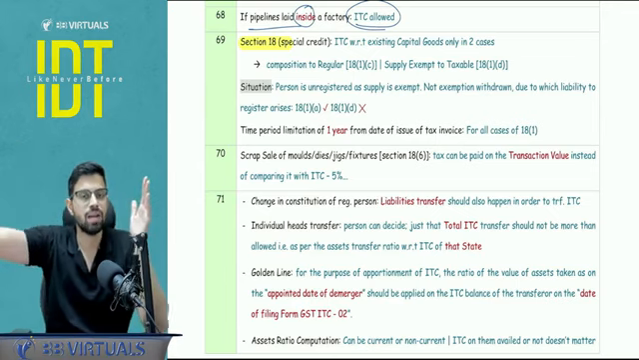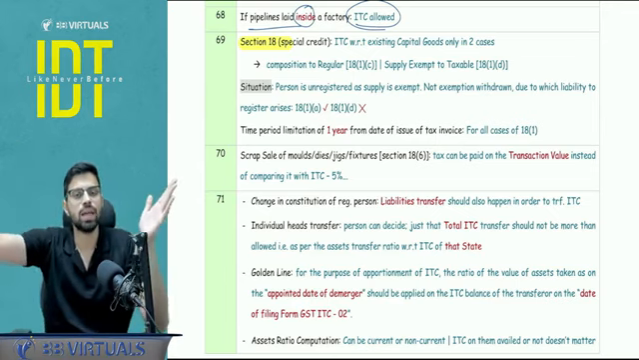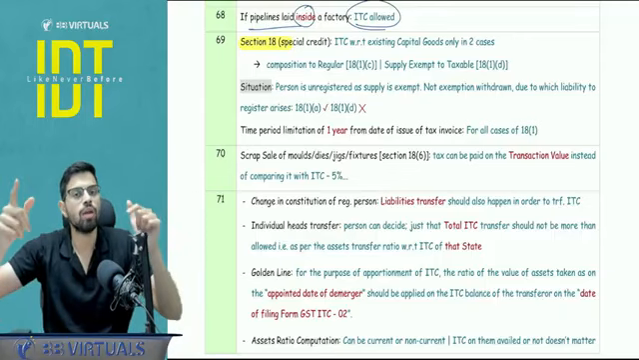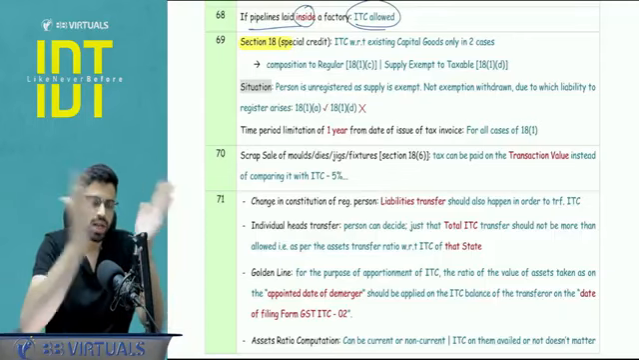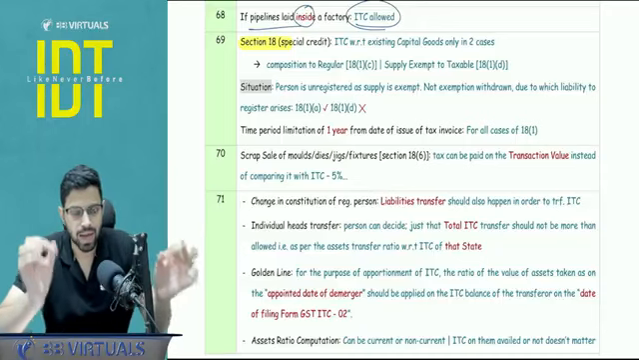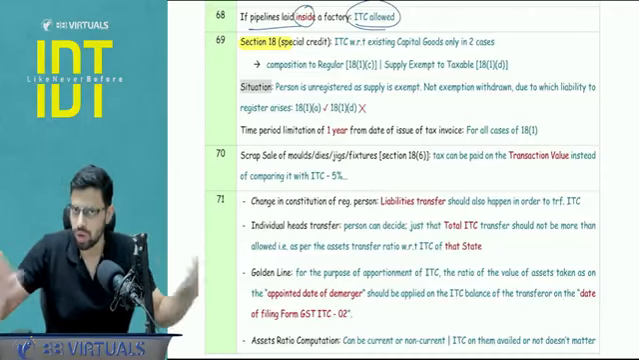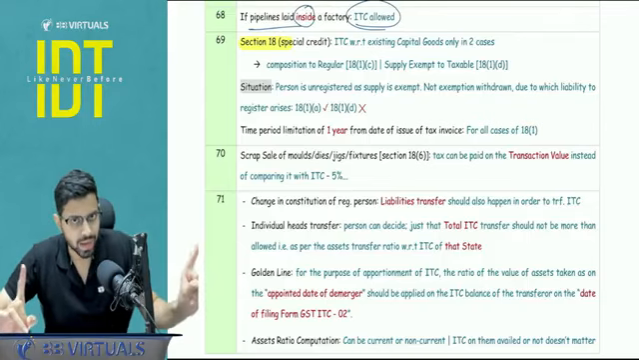Quickly, 18.1a and 18.1b, what is it? 18.1a and 18.1b is when you are applying for the GST within 30 days or you are voluntarily registering under GST. So 18.1a and 18.1b, you get the ITC of existing inputs, whether in the raw material form, semi-finished goods, finished goods, whatever it may be. Capital goods, you do not get the ITC.